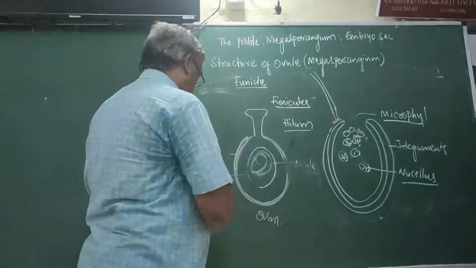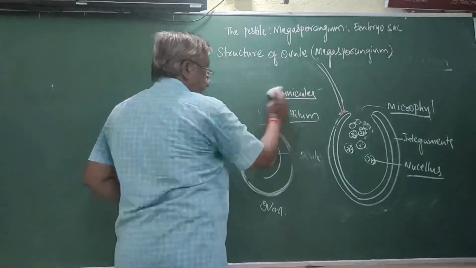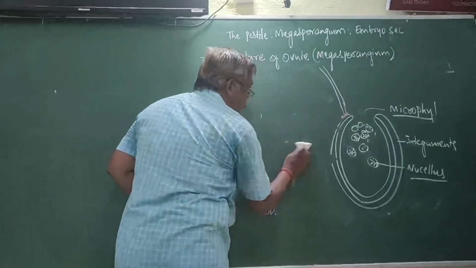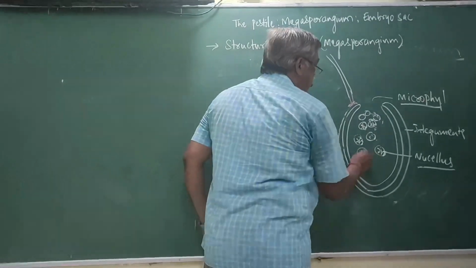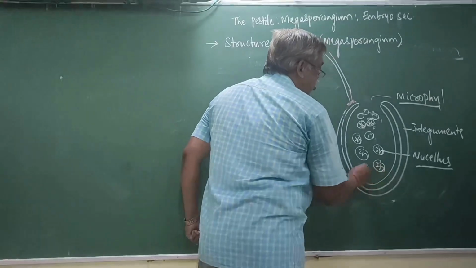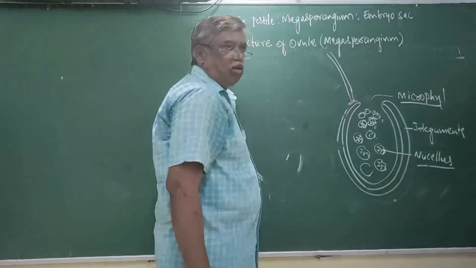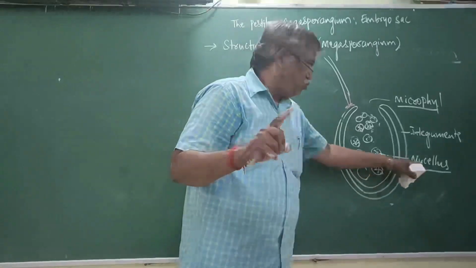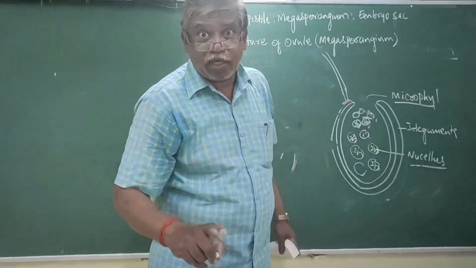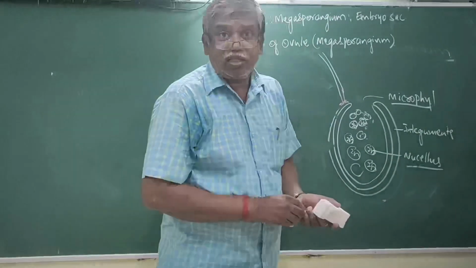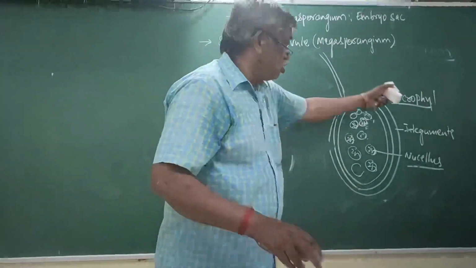Now come to the next part. Name the tissue: diploid nucellus. Once again, most students will be misled. It is not nucleus, it is nucellus. Nucellus is the diploid tissue present in the ovule.